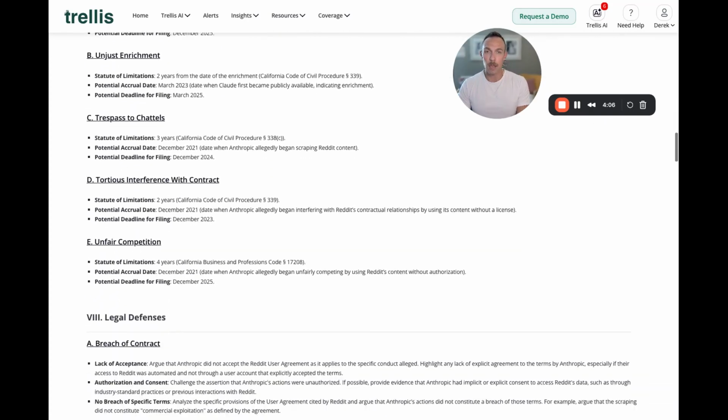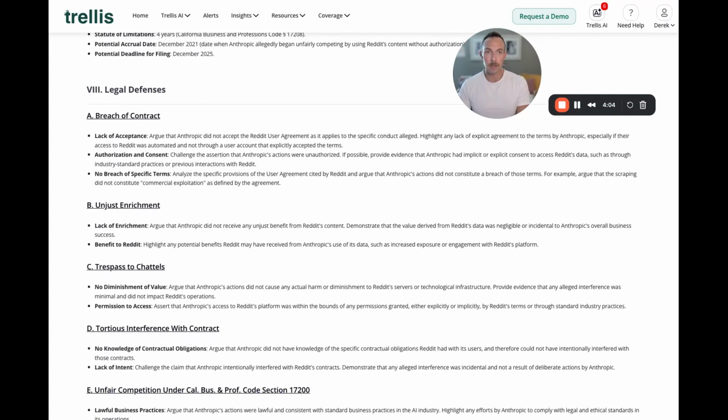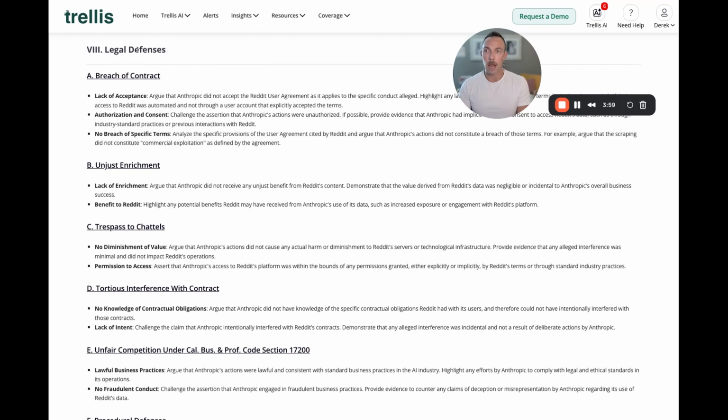Below here, when we start analyzing the statute of limitations, legal defenses, discovery, etc., what I want to highlight is what's going on in the background. So here, for example, we have isolated some legal defenses. What has happened when we asked our platform to provide this case strategy report is we've looked in San Francisco County for all of the instances before this case where someone had alleged a breach of contract or perhaps unjust enrichment or, my favorite, trespass to chattel.